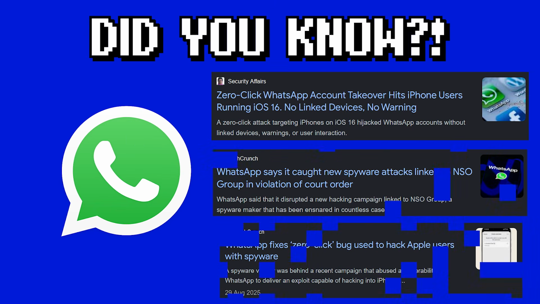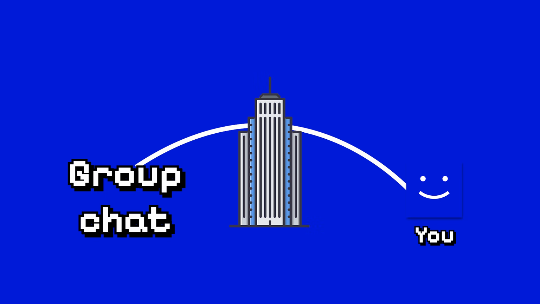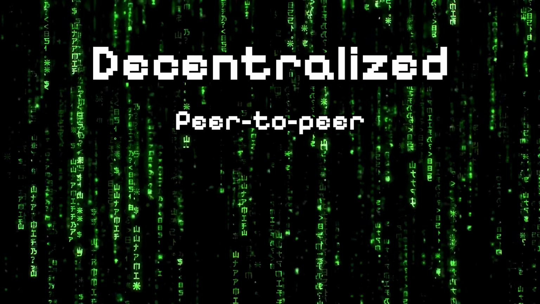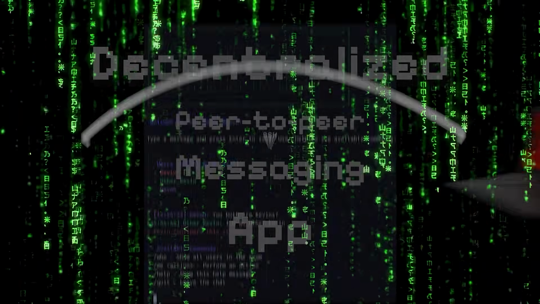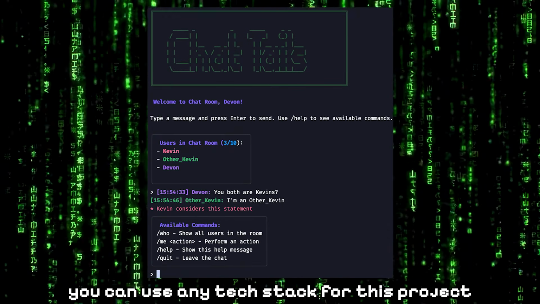Did you know even end-to-end encrypted chat apps can be and have been hacked? As long as there's a massive tech giant between you and your horny GCs, someone is listening. So build a decentralized peer-to-peer messaging app where devices directly chat using SSH. Just enter your bro's IP address and you can start chatting. All the data is saved entirely on local machines.